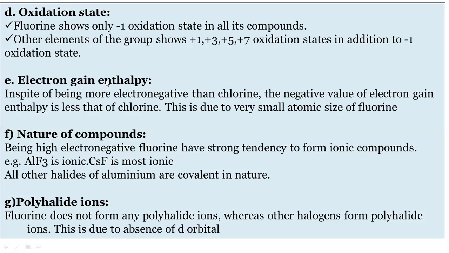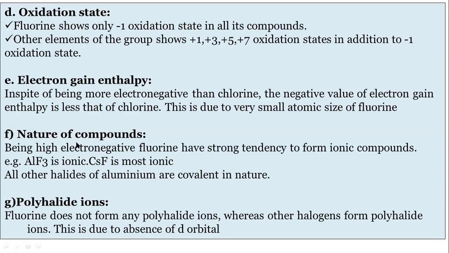Electron gain enthalpy values of fluorine and chlorine are both negative, but the electron gain enthalpy value of fluorine is less negative than that of chlorine because of its small size. Remember, this trend is repeated in oxygen also. Oxygen has a less negative electron gain enthalpy value than sulfur because of its small size.